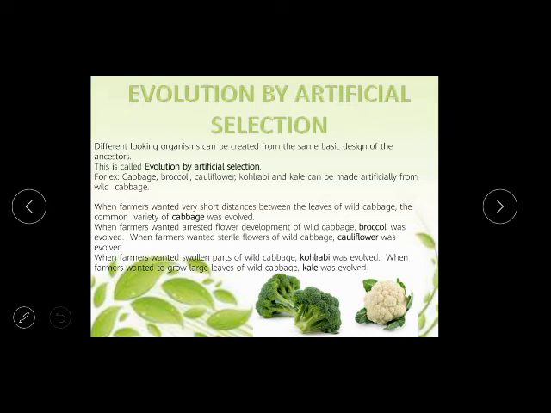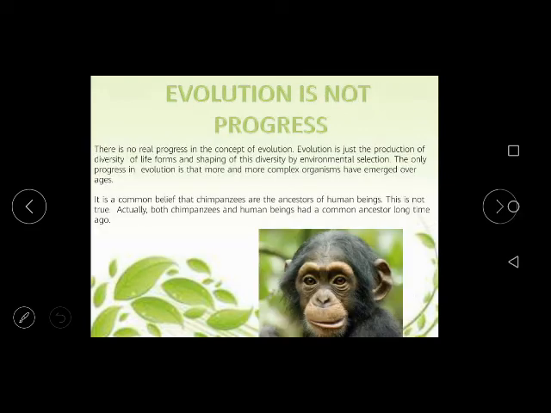How did this occur? They made some changes in their physical features due to the change in DNA. So evolution is not a progress. What is evolution? Evolution is a change, but it is not a progress. There is no real progress in the concept of evolution. Evolution is just the production of diversity of life forms and shaping of this diversity by environmental selection. The only progress in evolution is that more and more complex organisms have emerged over ages.